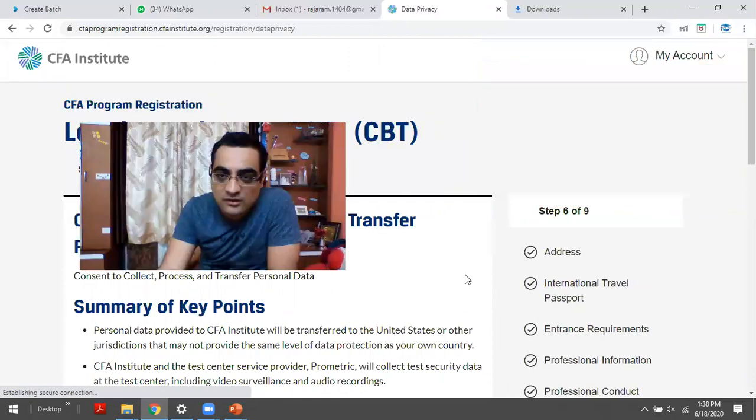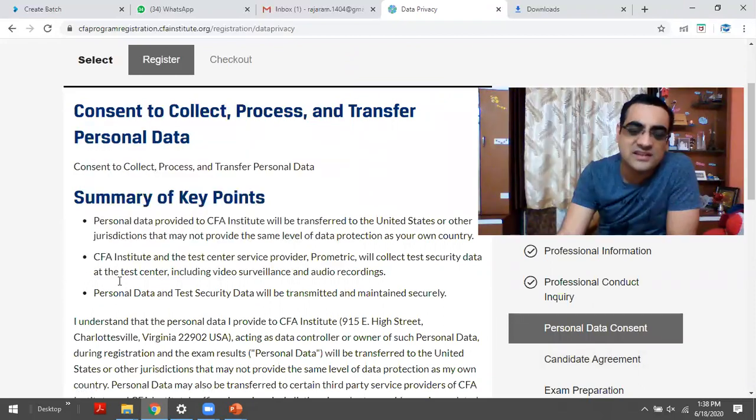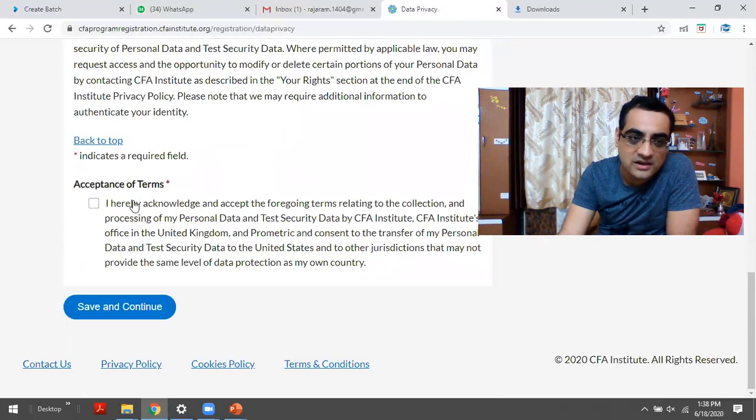So my step 5 is done now. So where am I now? I'm at step 6, which is personal data consent. So CFA Institute is going to collect your personal data, and don't worry guys, they're going to keep it confidential. You can go through it, but you have to accept it, and CFA Institute is going to keep your data confidential. Don't worry about it.